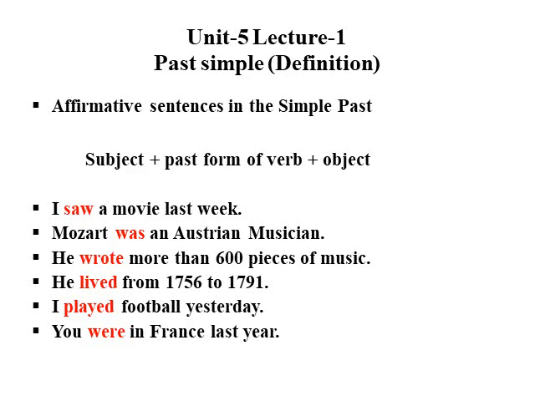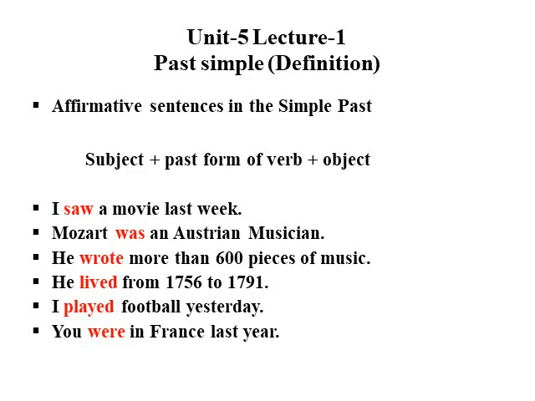Now, however, look at this example. I saw a movie last week. Here we used saw. Saw is the past form of the verb, and the main verb is see. Saw is the past form of see. So we are using the past form of see, which is saw. I saw a movie last week. This is the past simple tense.